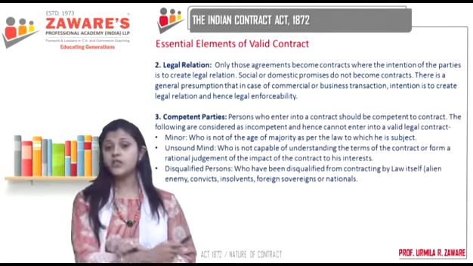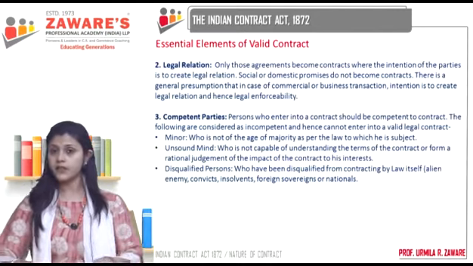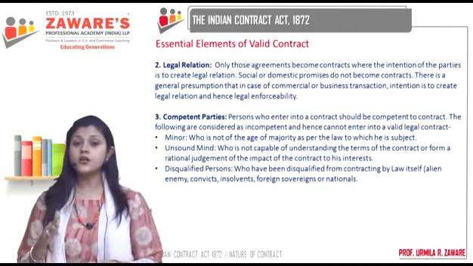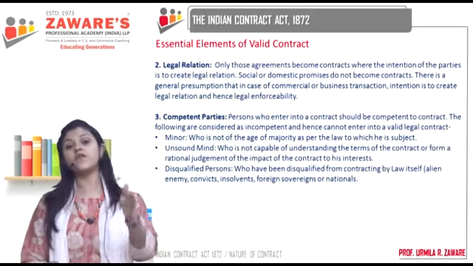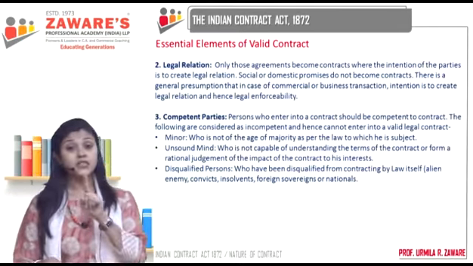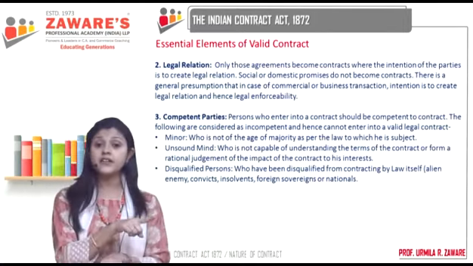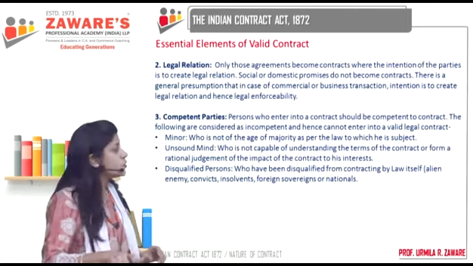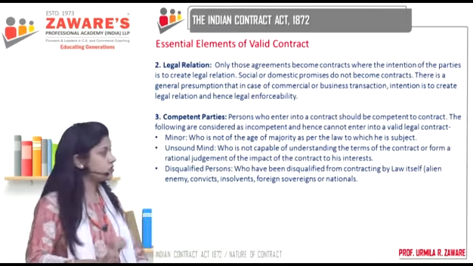competent parties. The law says that if you want to enter into a contract, both the parties have to be competent enough. Competent according to whom? Competent means capable. They have to be capable of entering into the contract. Who decides their competency or capability? Not the parties, but the law. See, as I told you, law is giving the framework. Who can enter into a contract? Parties who are competent enough. So persons who enter into a contract should be competent to contract.